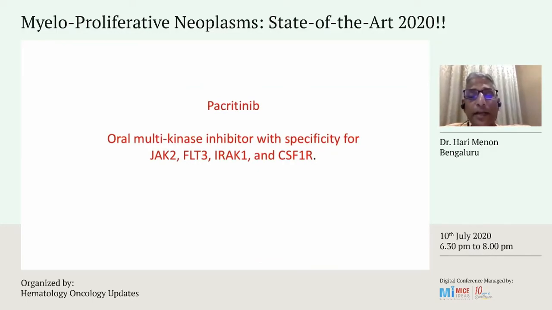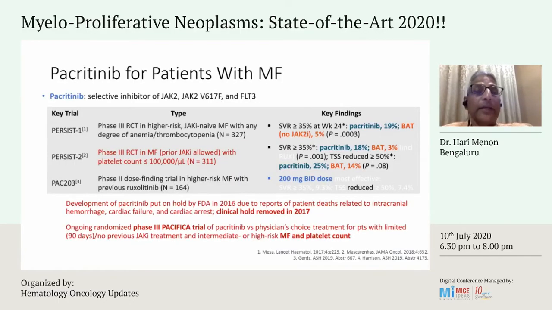The next drug in the armamentarium was more of a multi-kinase inhibitor, which is pacritinib, which had a lot of promise when it came into clinical trials. And this is an oral inhibitor of JAK2, FLT3, RAC1 and CSF1 receptor. So there were studies. One was the PERSIST-1 and the PERSIST-2 study. The PERSIST-1 study, the phase 3 randomized control study, wherein JAK inhibitor naive myelofibrosis patients with any degree of anemia and thrombocytopenia were enrolled.